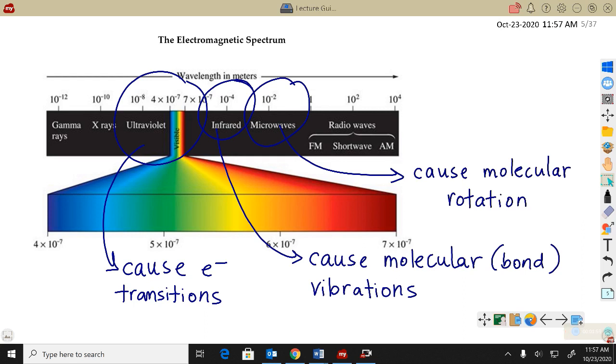No bonds are being broken, and so no structures are being changed. The overall structure of the molecule is not changed. The structure of the individual atoms is not being changed. It's just that some bonds allow for rotation. It's usually single bonds, because double bonds involve different types of electrons being shared, and we'll get into that much more when we do bonding.